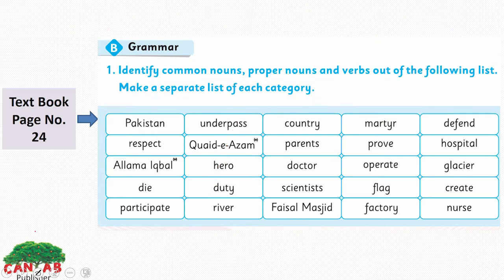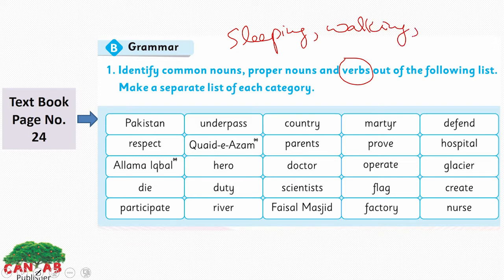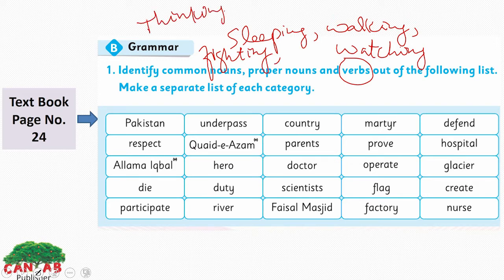Now let's discuss what verbs are. Verbs are actions like sleeping, walking, watching, fighting, thinking, eating.